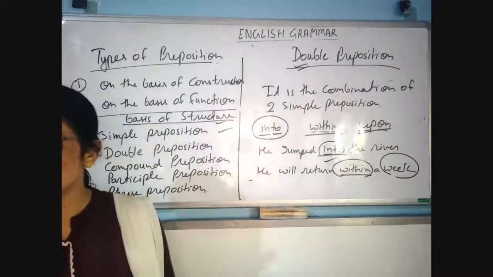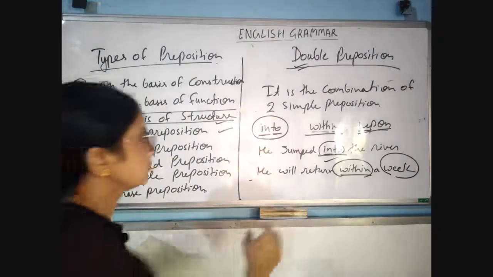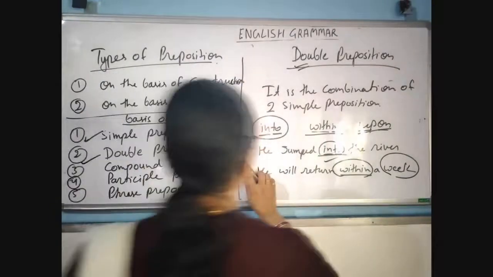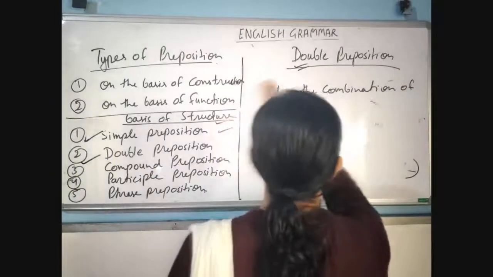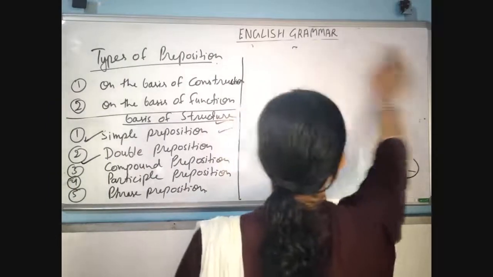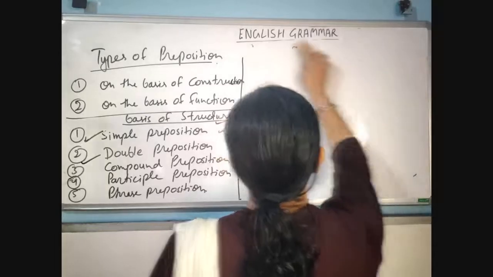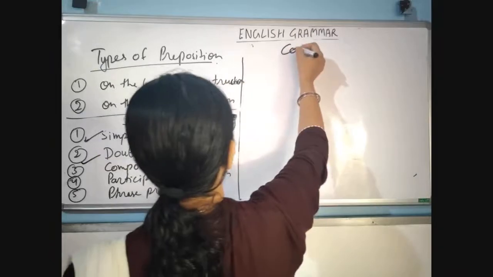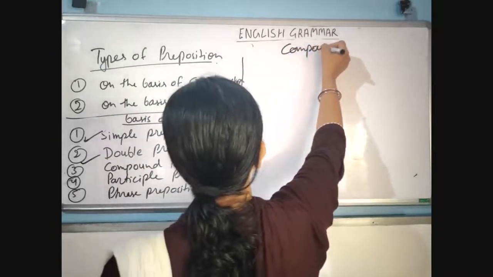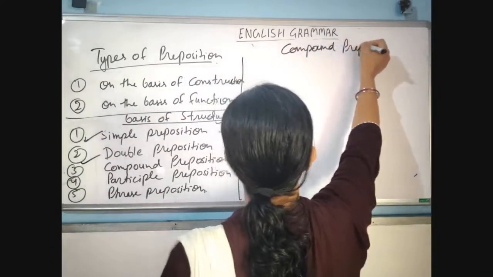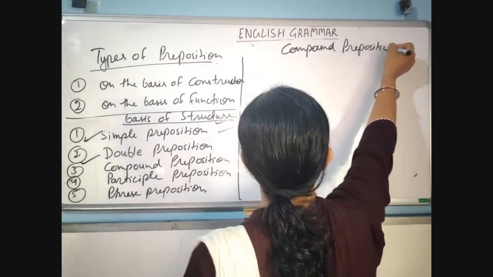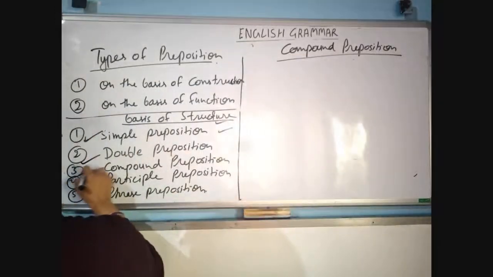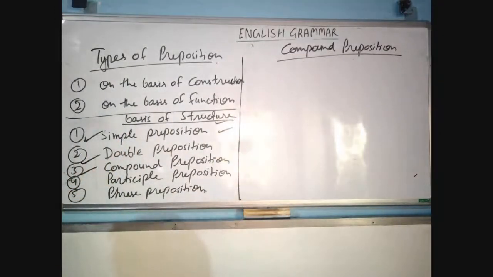Okay, then we will define the next, the compound preposition.